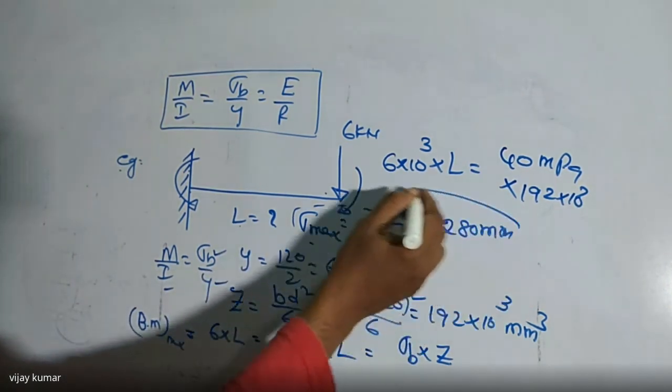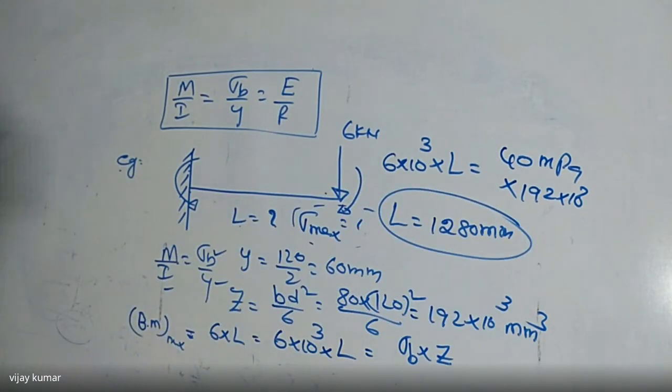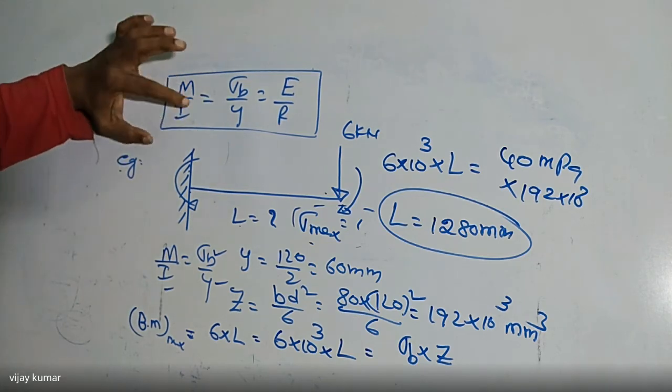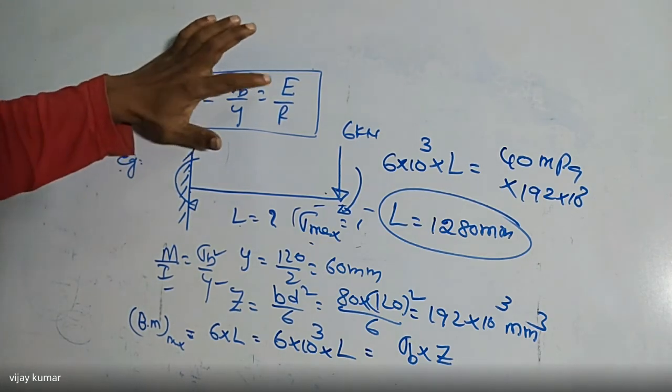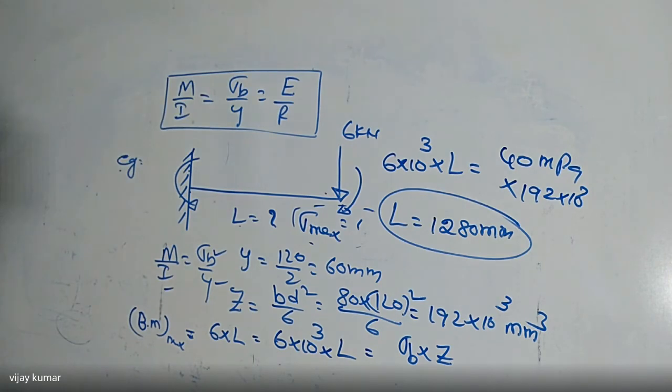1280 mm. So this is the length of the beam required for a load of 6 kilonewtons, which is under bending, having maximum bending stress not exceeding 40 megapascals. So in this way, we can calculate any value. By using this equation, I can find M, I can find sigma B, Y or E or R, whatever it is. Whatever the problem is, we can solve it very easily.